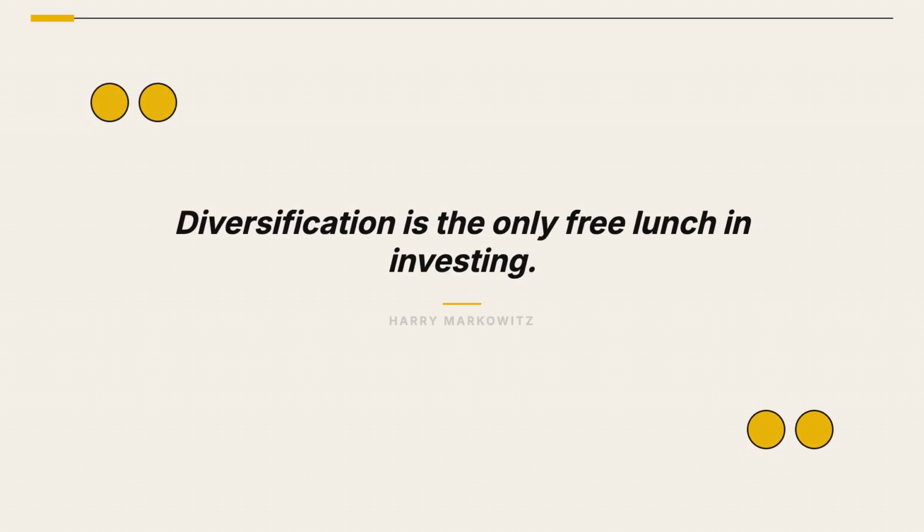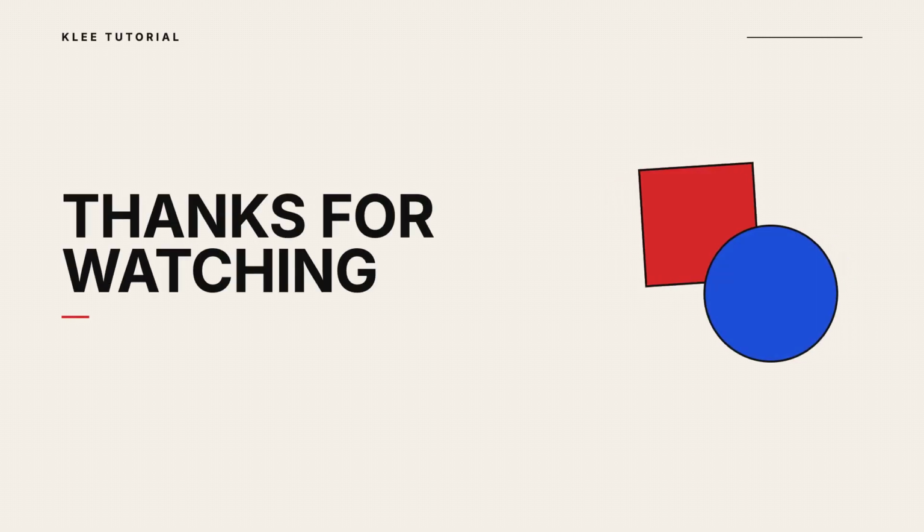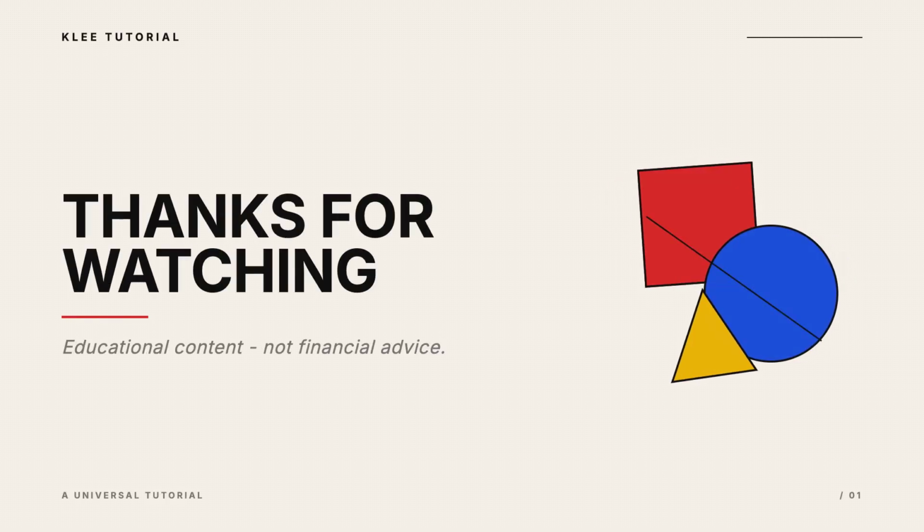Nobel laureate Harry Markowitz noted that diversification is the only free lunch, and understanding correlation is how you build a truly diversified portfolio. Understanding these patterns helps you manage risk.